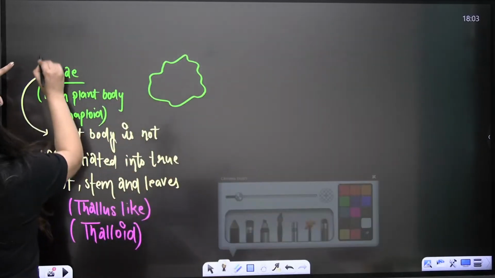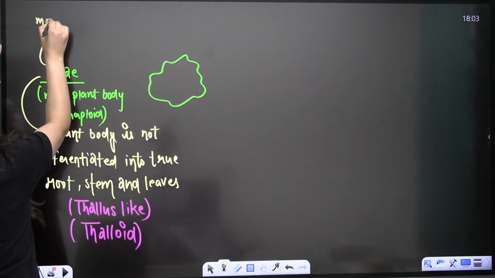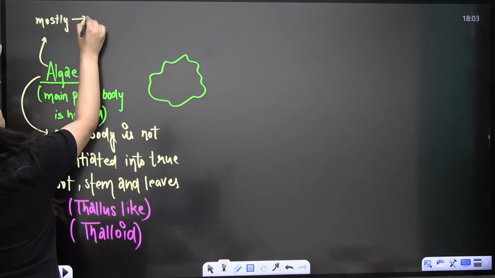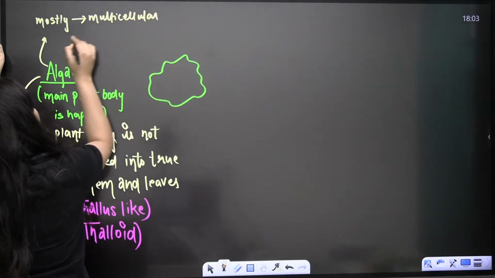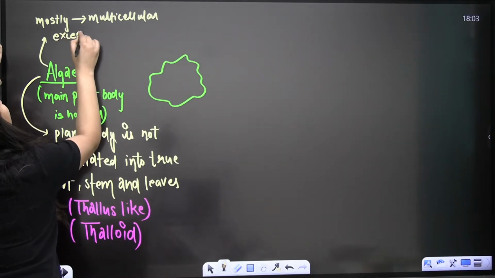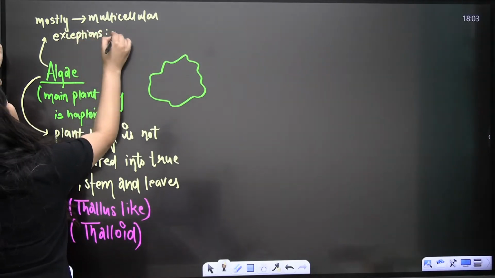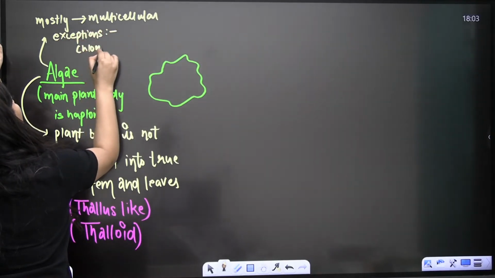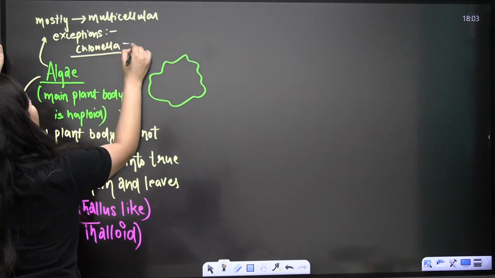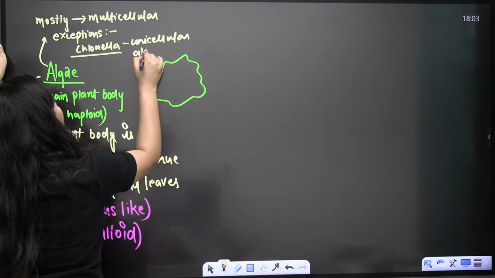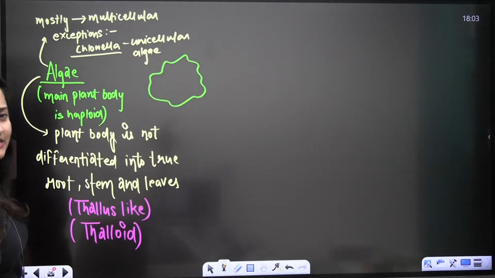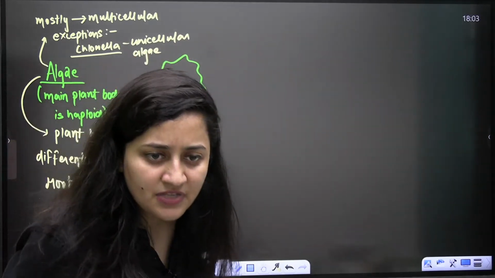And here, mostly you will see multicellular organisms. Exceptions are there. I'm not saying that exceptions are not there, like your chlorella, which is a unicellular algae. But again, the majority of organisms are multicellular.